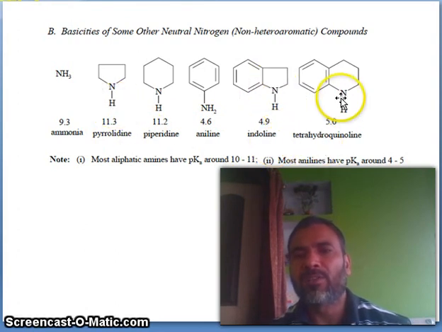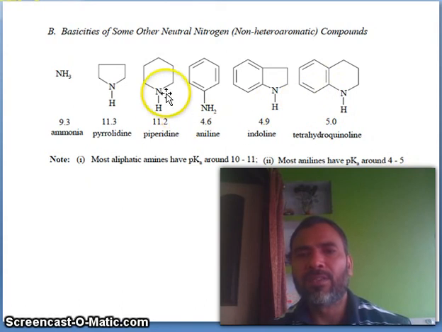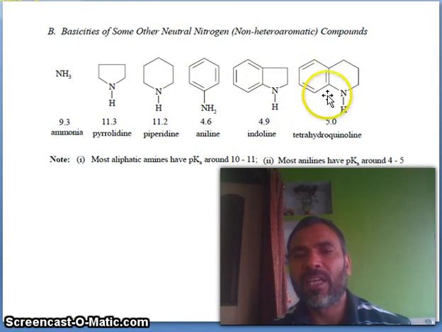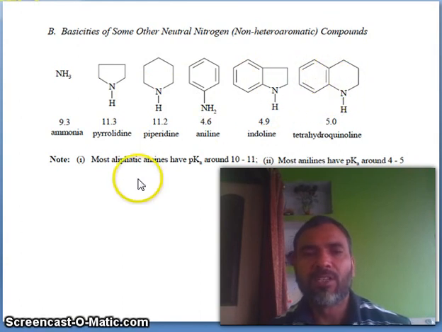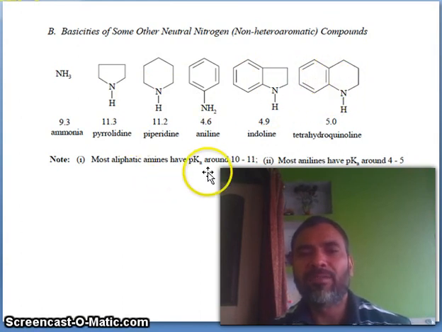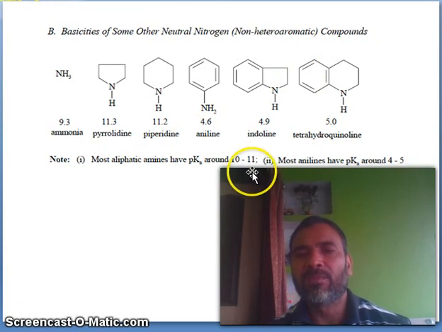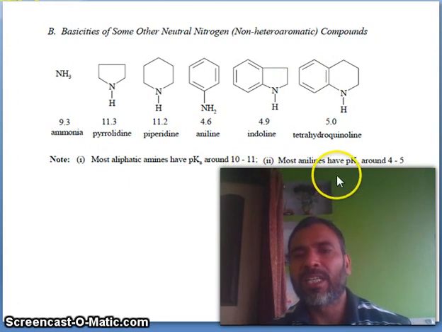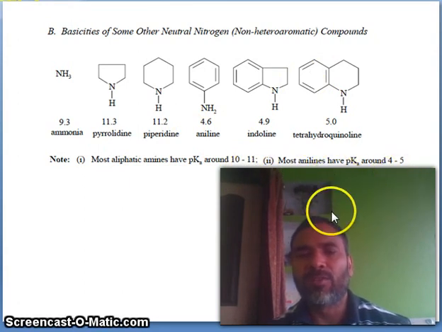And tetrahydroquinoline, you see, piperidine with just the attachment of a benzene, how much is the effect. Here you see pyrrole and indole with one benzene. So this type of question you will find in every competitive exam. Most aliphatic amines have pKa values around 10 to 11. Most anilines have pKa values around 4 to 5.